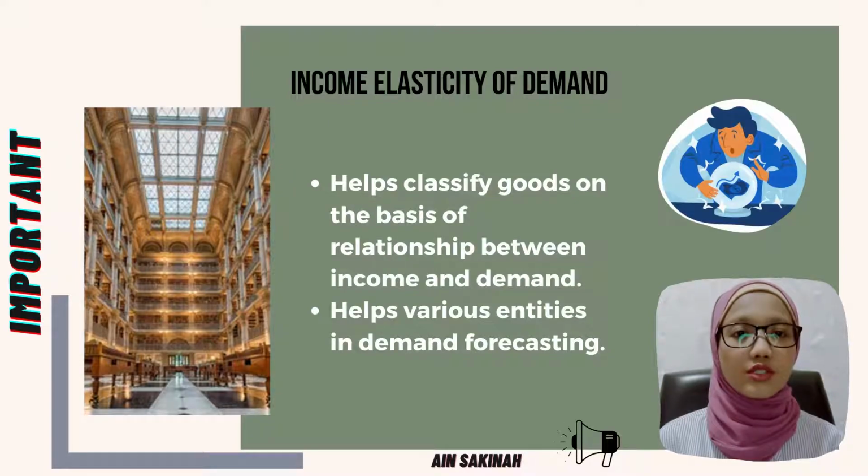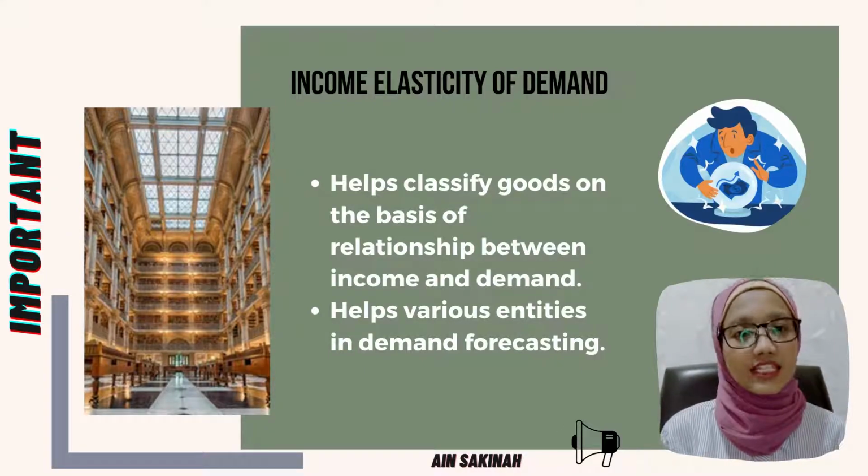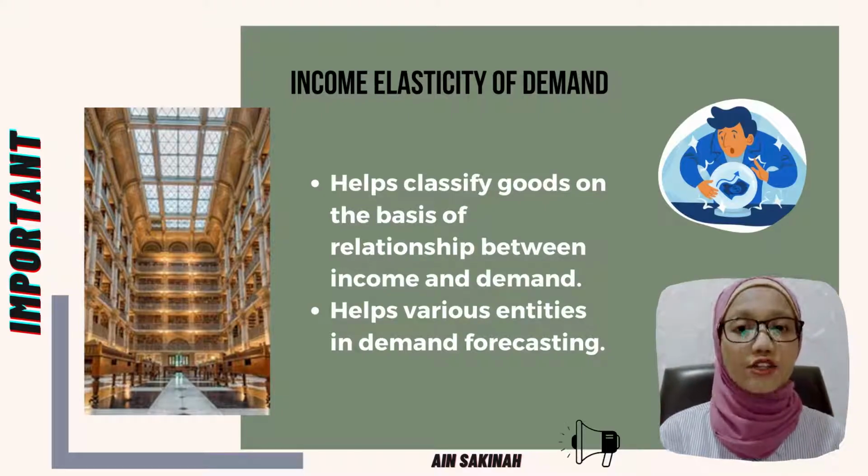If demand for a good increases with an increase in income, it is referred to as a normal good. However, if demand falls when income increases, then the good is called an inferior good. Furthermore, elasticity greater than 1 suggests that the good is a luxury, whose demand changes highly with change in incomes. And elasticity less than 1 but positive implies a necessity, whose demand increases with incomes but not too much.